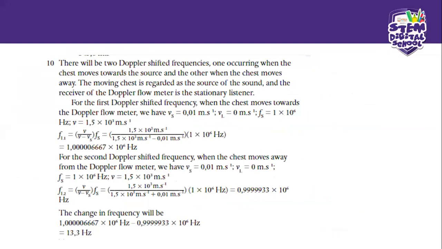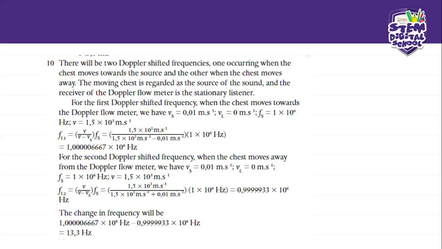So now that it's explained, it says there will be two Doppler shifted frequencies, one occurring when the chest moves towards the source and the other when the chest moves away. So the source is the Doppler flow meter because that's the one that's emitting the sound, the waves, okay? So the moving chest is regarded as the source of the sound. Oh, because it's breathing, right? It's breathing in and out.